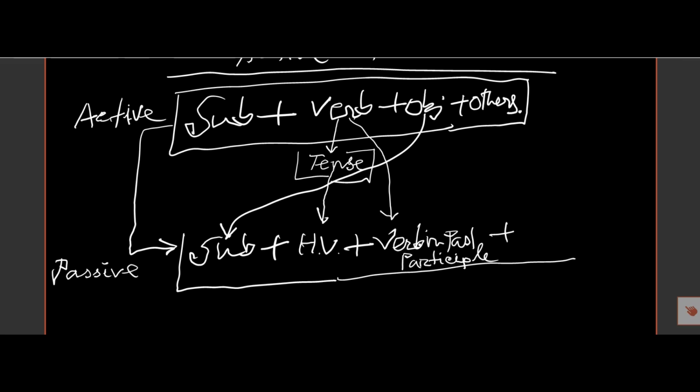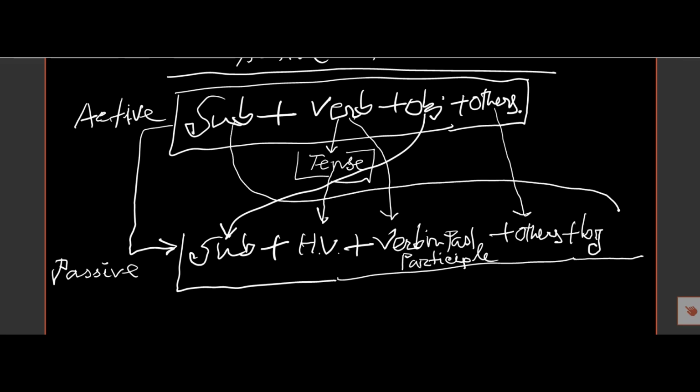After the verb in the past participle, we must put the other words, the words that come after the object. And after the other words, we must put by, as a preposition. After by, the subject will become the object, and then a full stop.